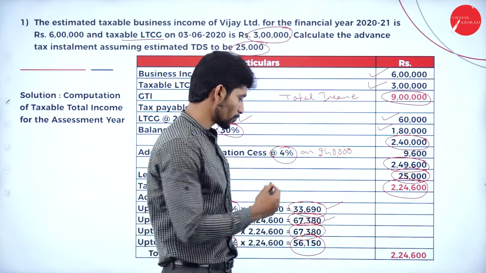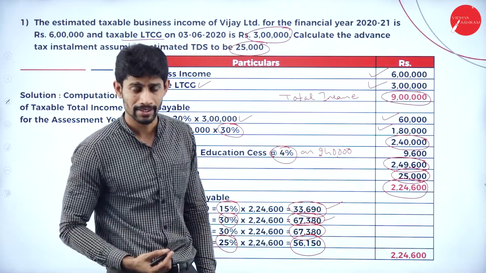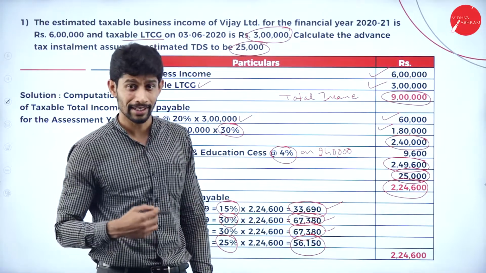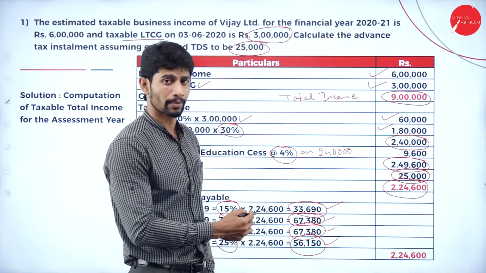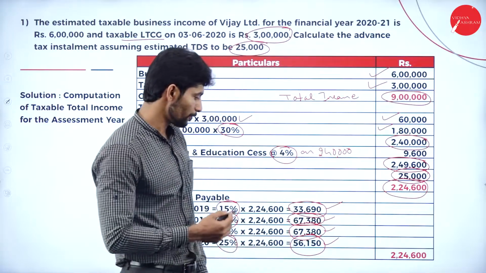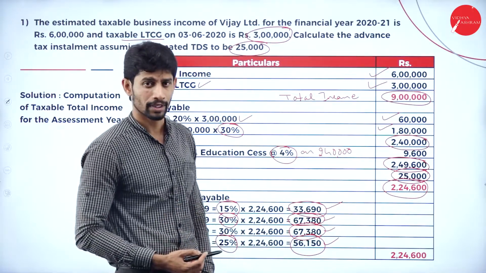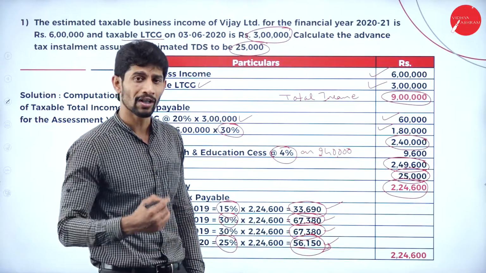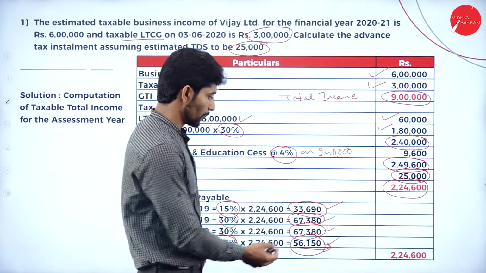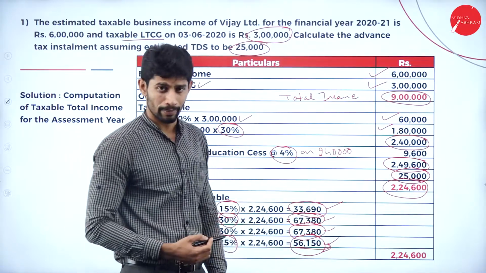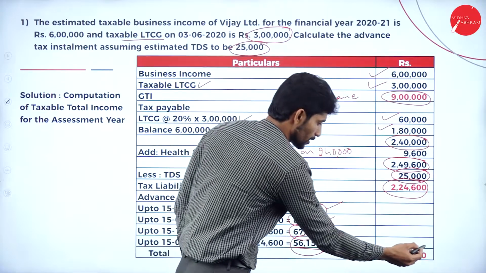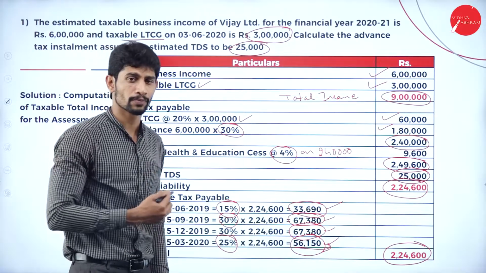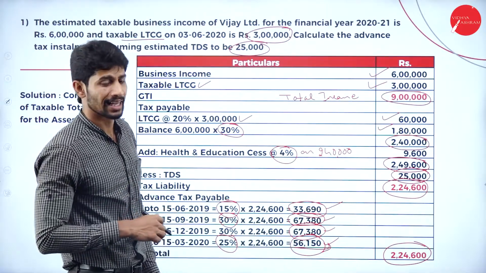The second installment is 67,380, the third installment is 67,380, and the fourth installment is 56,150. By the end of paying the fourth installment, it should complete all 100% of advance tax payment. If you compute these 4 installments, you'll get the same tax liability of 2,24,600. So this is how we are supposed to compute the tax liability.